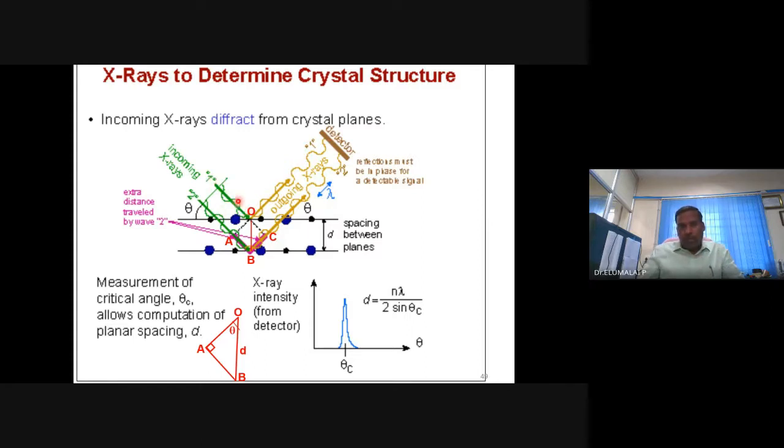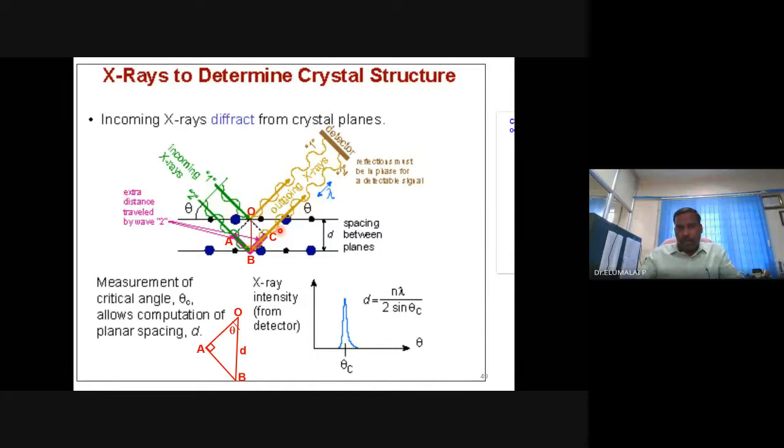Consider this radiation, it hits at point O and diffracts. Then the second ray can hit at B and again undergo diffraction. What is the difference between these two X-rays? I'm sure you'll agree with me, ray 2 travels an extra path.